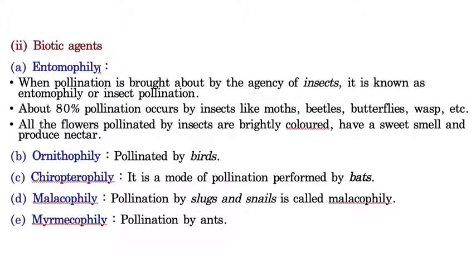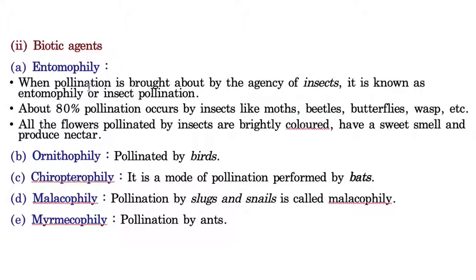Entomophily is very, very important. Why? 80% of the pollination takes place with the help of insects only. So 80% of the total pollination takes place by anemophily. That's why, I'm really sorry, takes place by entomophily. So entomophily is a very, very important type of pollination.